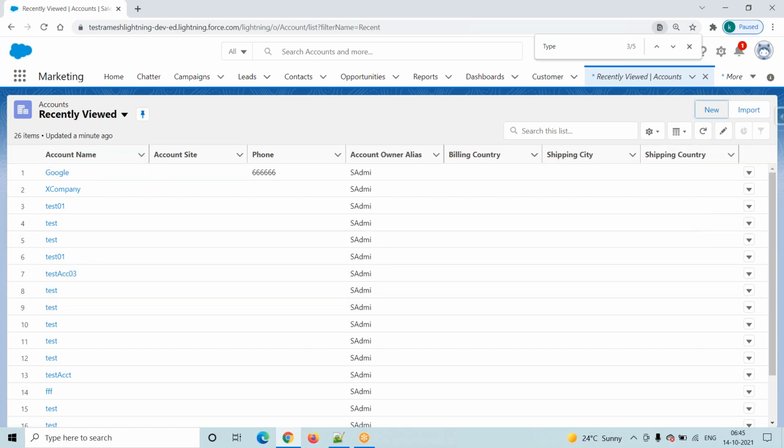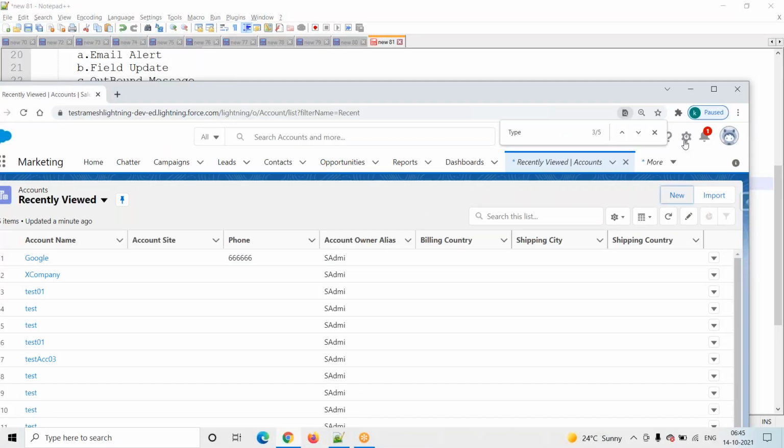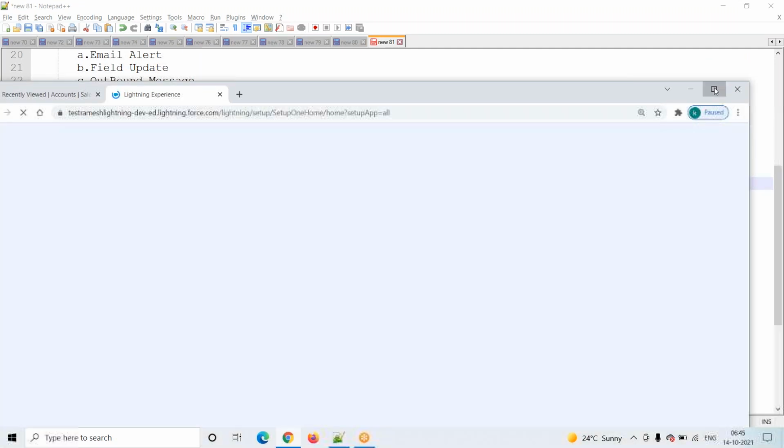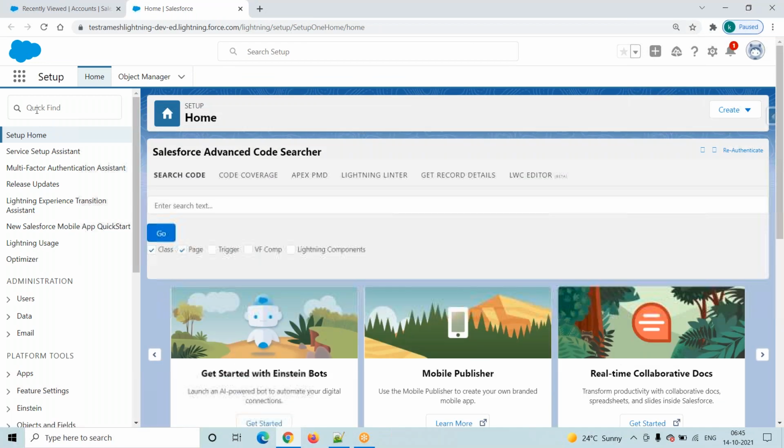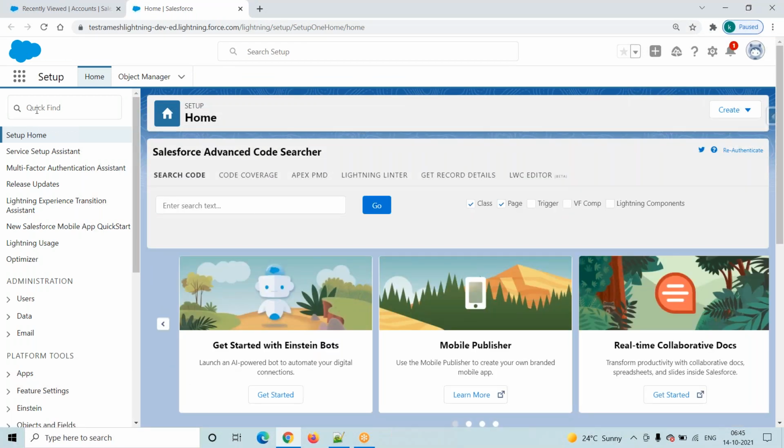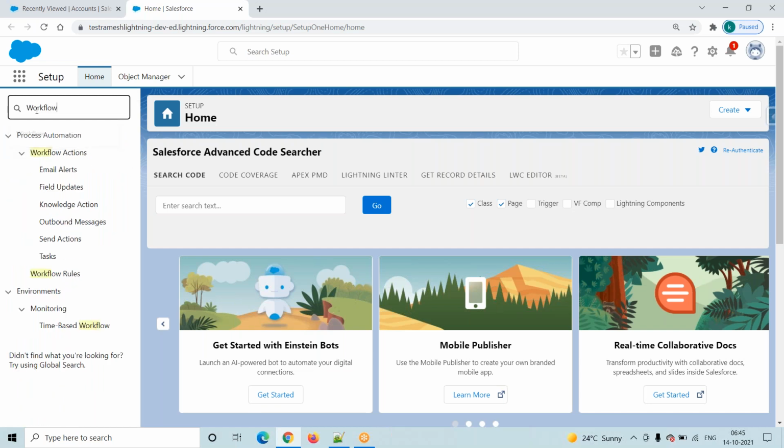So how to create a workflow? Go to Setup, then go to Quick Find. We are working on the Account object, but workflows we create from Quick Find only. Type workflow. When you type workflow, you will see workflow actions: email alerts, field updates, knowledge action, send outbound messages, send actions, tasks. Below, workflow rules are there, right?